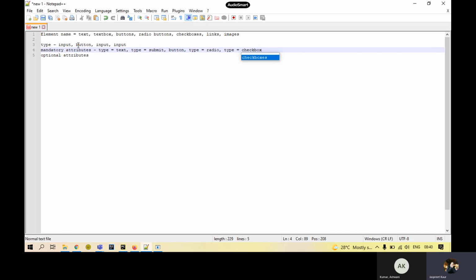Now these are the same kind of elements. Text box is taking some input, buttons are collecting some data and sending it further, radio buttons are collecting some data, checkbox is collecting some data. Now the next two elements are the link and the image. These are totally different from the above four that we have discussed. Why so? Because links basically take you to another page after clicking. Might be you are on the same page, but there is going to be an address where it needs to take you after clicking.